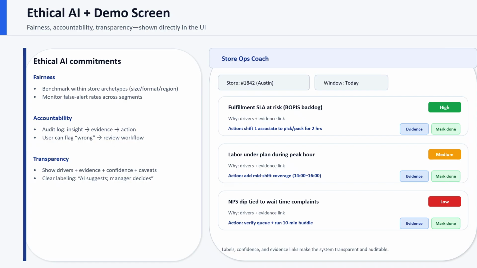So with this, the key takeaway is that labels, confidence, and evidence links make the system transparent and auditable, while the action checklist and feedback loop turn insights into execution. This product helps store leaders act faster and more consistently while staying privacy aware and aligned to ethical AI principles.